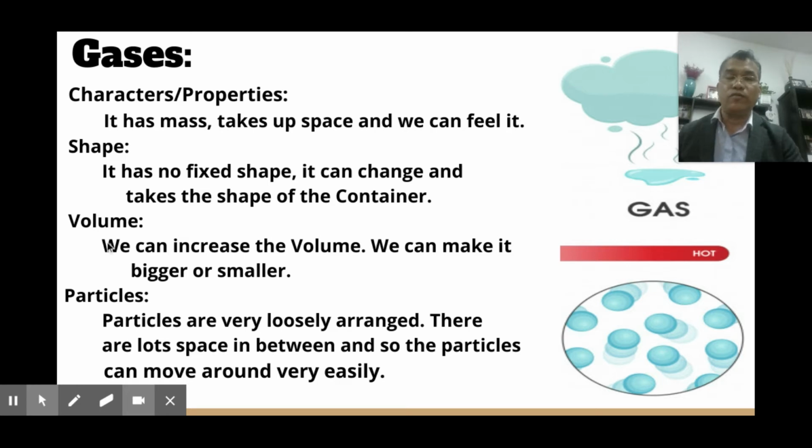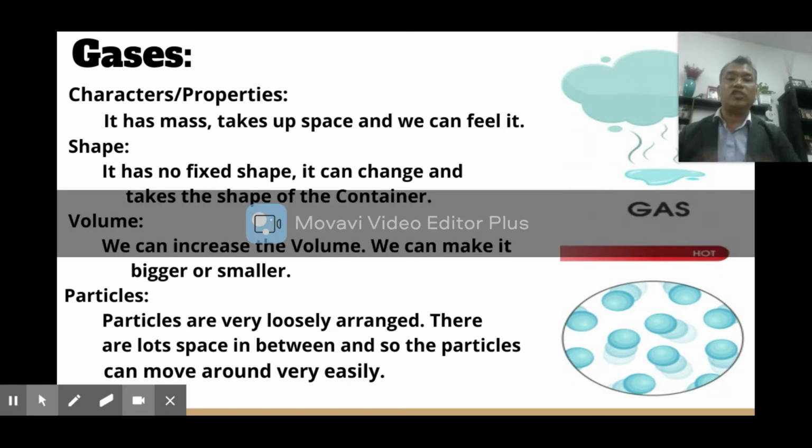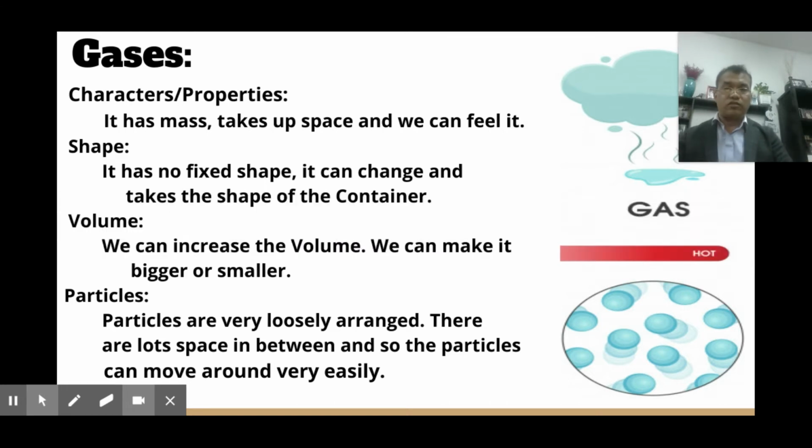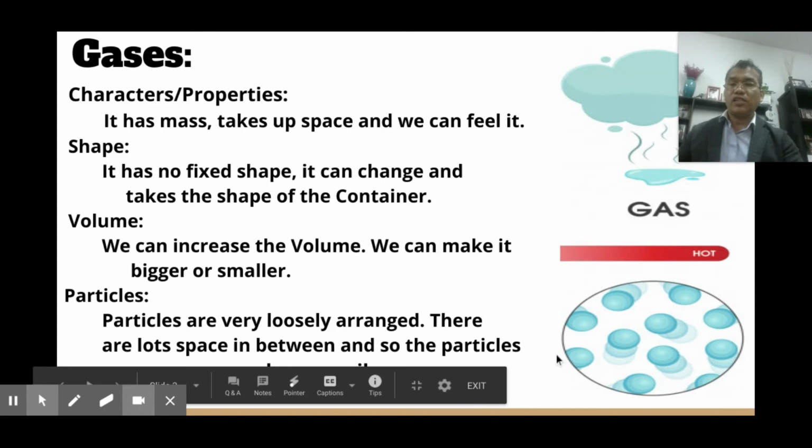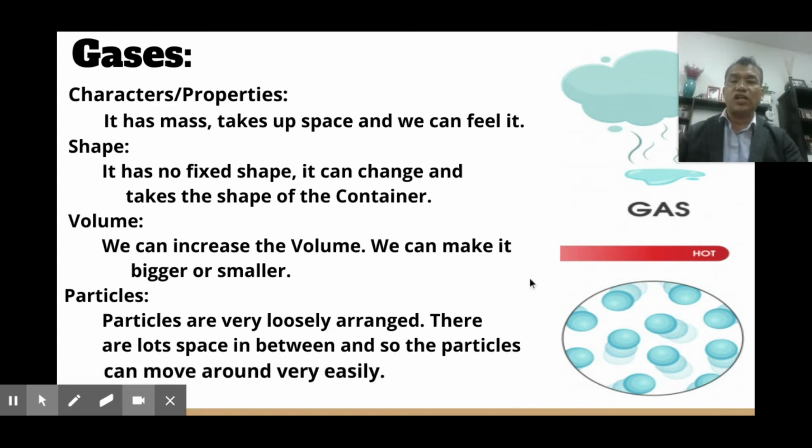Then let's see the volume. Volume means how much is it? So can you increase the volume of gas? Yes. You put more air in the balloon and it becomes bigger, and if you remove the air from the balloon, for example, it becomes smaller. Now let's see the particles. In the gas, what do we have? The particles are loosely arranged.